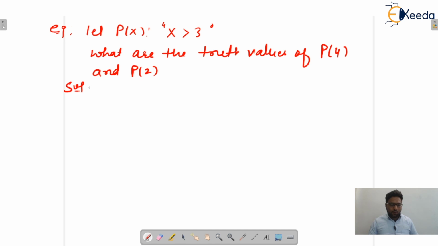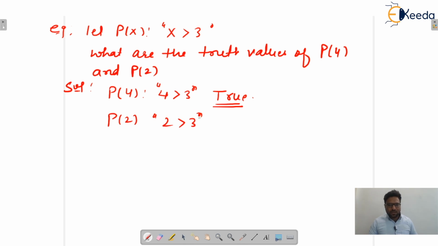P(4) means 4 is greater than 3, that's why it is true, so the truth value is true. And for 2, 2 is not greater than 3, so this statement is false. So P(4) is true and P(2) is false. That is the concept of predicate. I hope this one is clear to everyone.